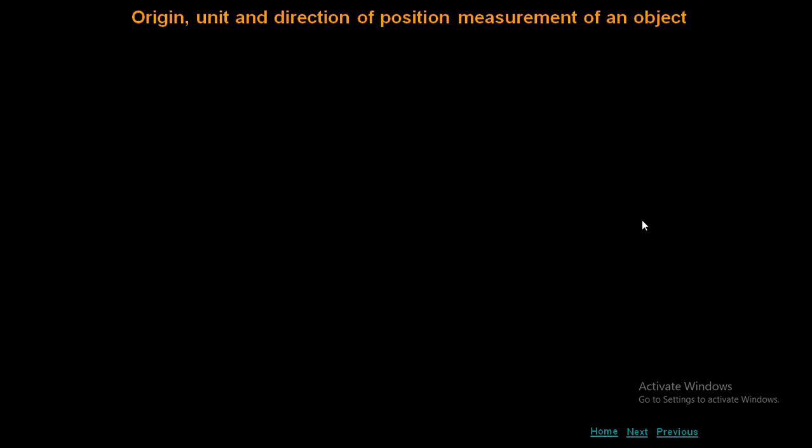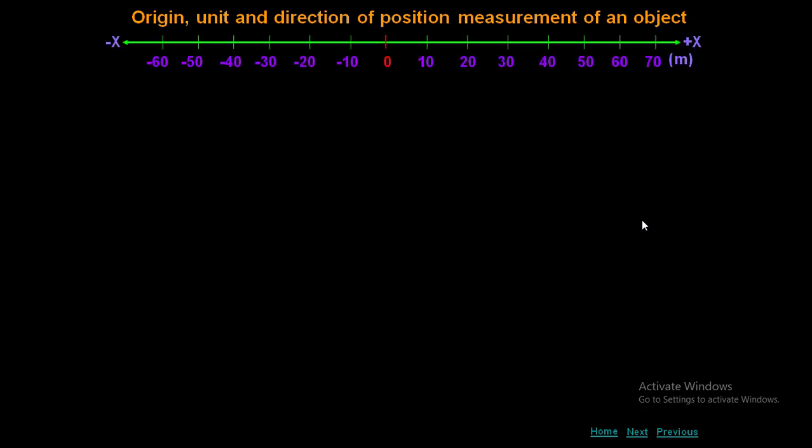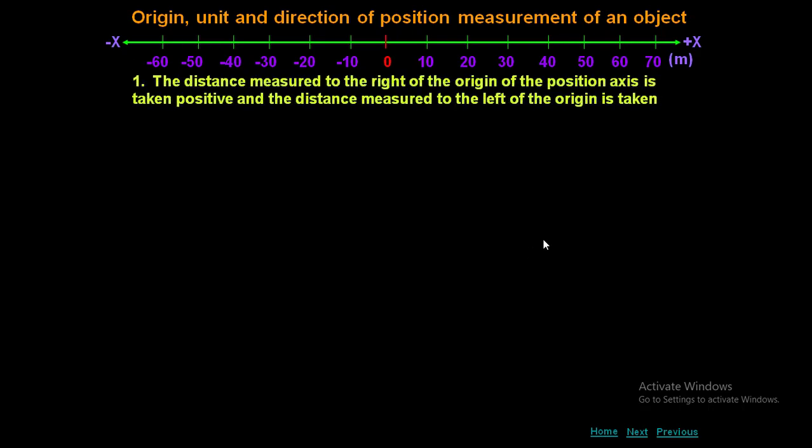Horizon, unit and direction of position measurement of an object. Now let's suppose that I am going to take x-axis. Now O is the horizon and towards the right side it is positive, increasing number. Towards the left side it is negative, decreasing number. The distance measured to the right of the horizon of the position axis is taken positive and the distance measured to the left of the horizon is taken as negative.